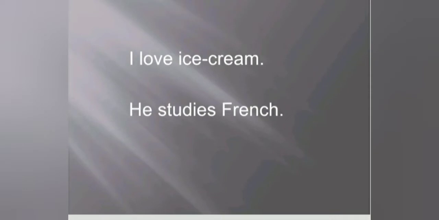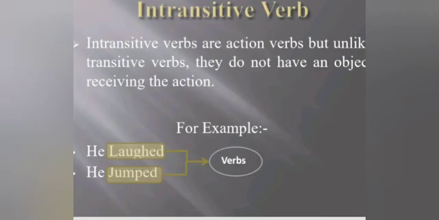Here are more examples of transitive verbs. I love ice cream. In this sentence, ice cream is receiving the action of being loved. And in the second case, he studies French. French is the object which is receiving the action of being studied.